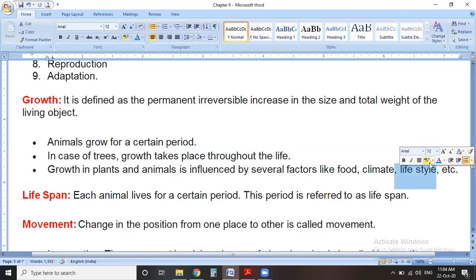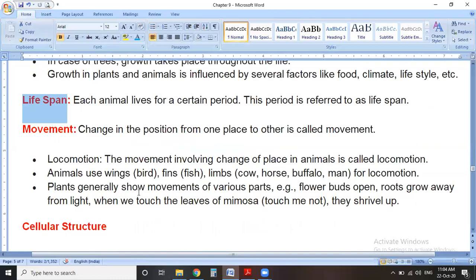Lifestyle means at which level they live and where they live. Lifespan means the period of life. Each animal lives for a certain period. We know that each animal or plant lives for an approximately certain period. This period is referred to as its lifespan.